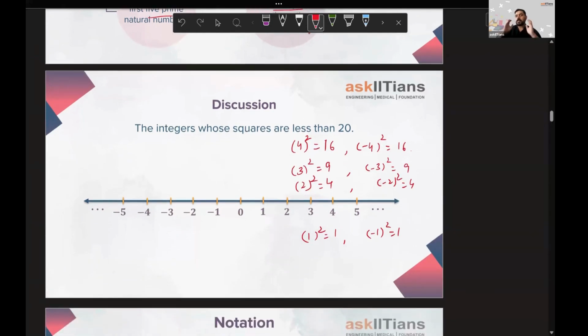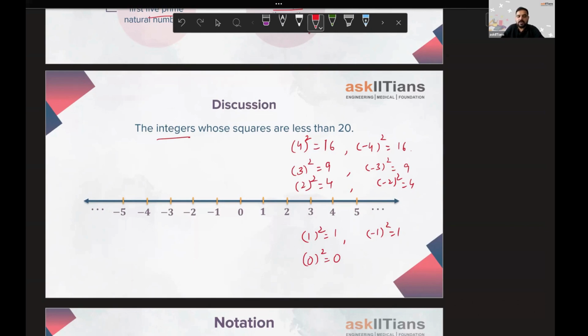Can we include 0? Shall we? I think yes, because 0 is also an integer. So the question is asking for the integers whose squares are less than 20. So 0 is a square of 0. So definitely we are asking about the integers whose squares are less than 20.